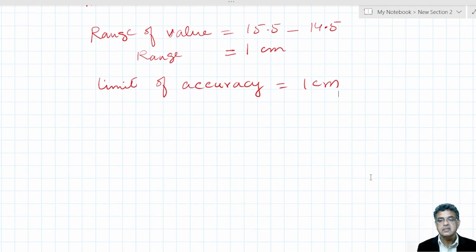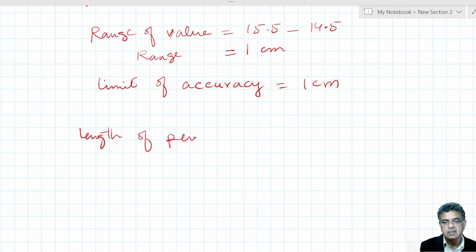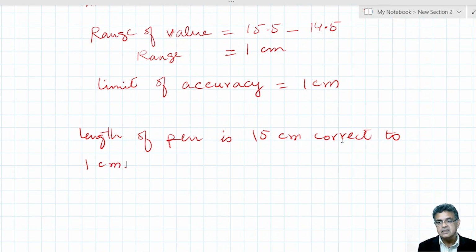So if I write it as a sentence, then I would say that the length of the pen is 15 centimeters, correct to 1 centimeter. Correct to 1 centimeter means its limit of accuracy is 1 centimeter.